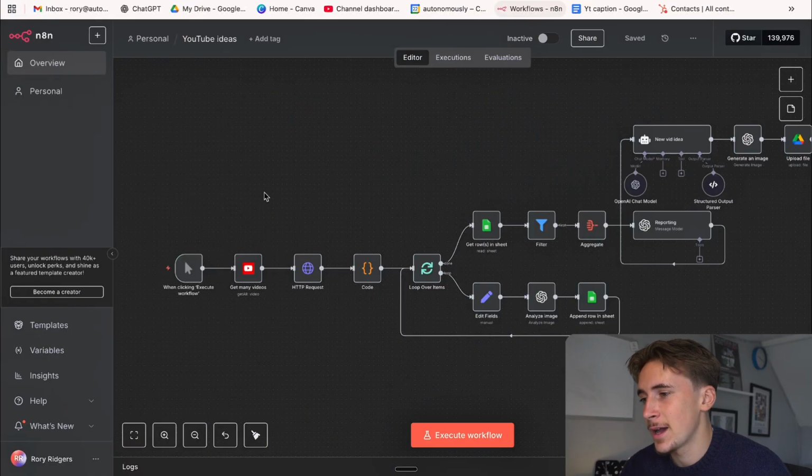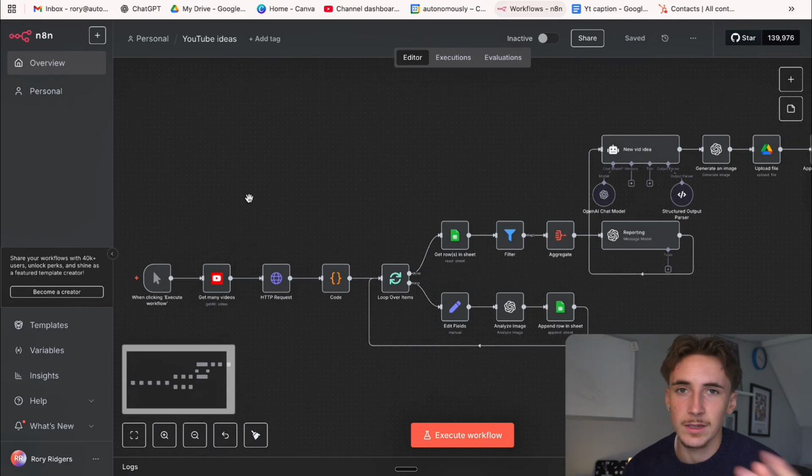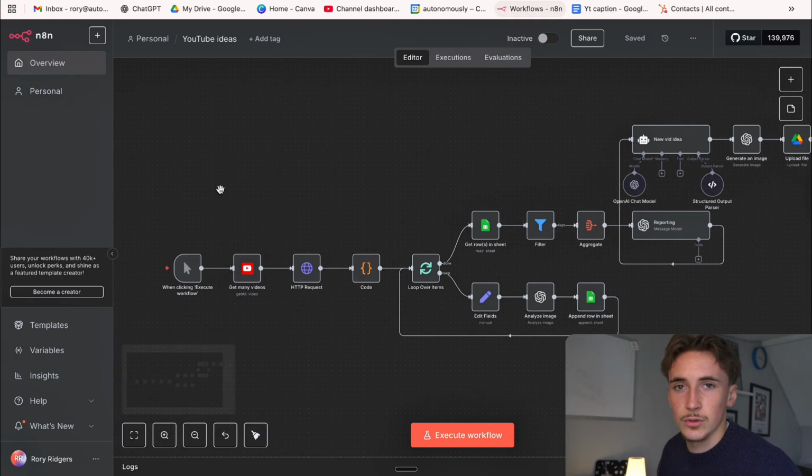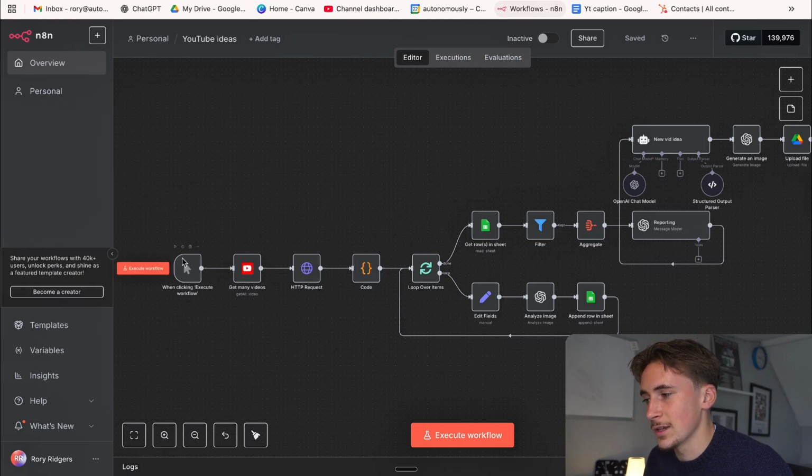Okay, so I'm in NAN now, and this is how the system looks. And right now I have it on a click to execute. Like I said at the start of the video, you would have this on sort of like a timer, so daily, weekly, monthly, 5 times a day, however you like. But just for this example, it's going to be a click to execute. It's much easier to show you the systems when it's click to execute.